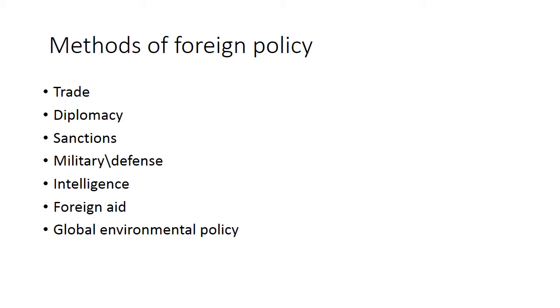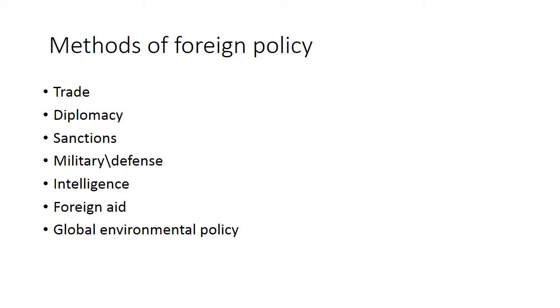Trade might be between Pakistan and India, between Pakistan and China, between Pakistan and Afghanistan, or between America and India. So trade can happen between two countries or more than two countries, so that is called trade. So trade is the foremost method of foreign policy.